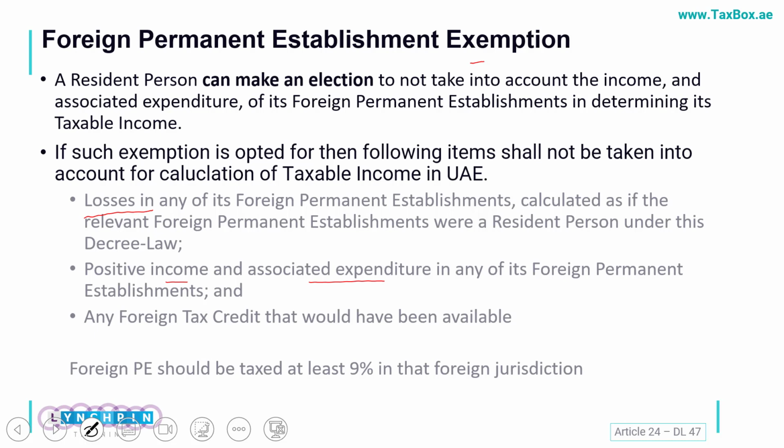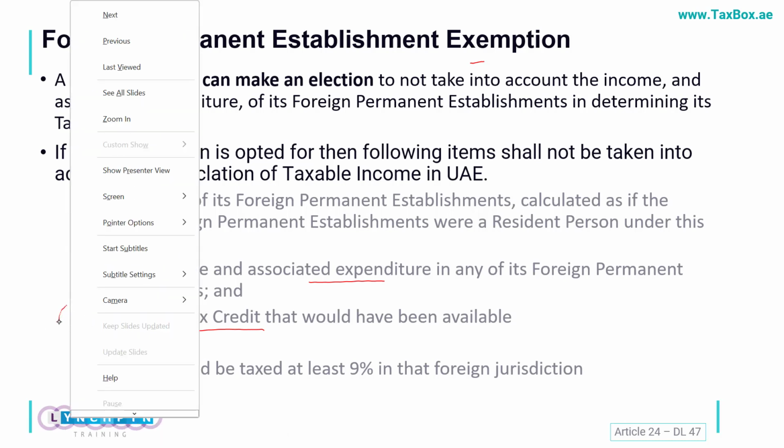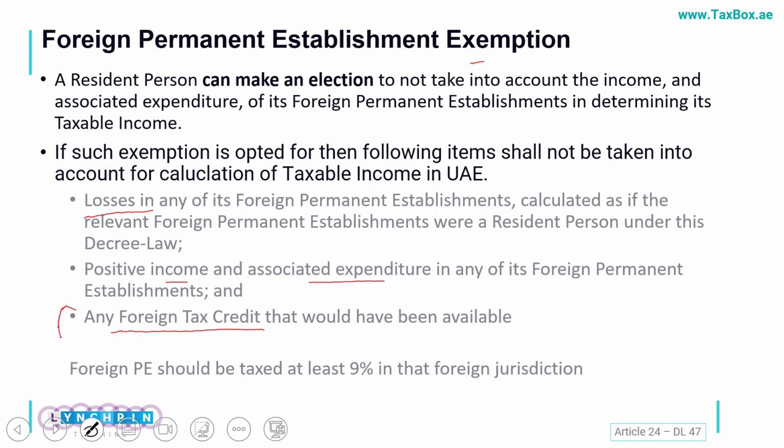And the most important thing is that any foreign tax credit which I have paid in that country would also be excluded. So as and when we will be calculating the final Excel sheet for the corporate tax, you will see that the final item which we exclude is basically if we have paid any foreign income tax in any other country.